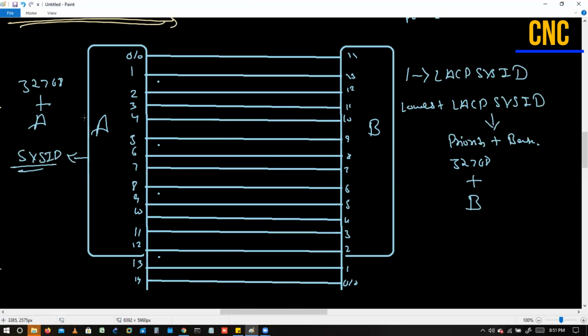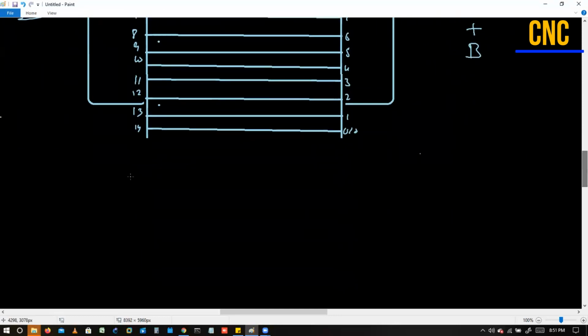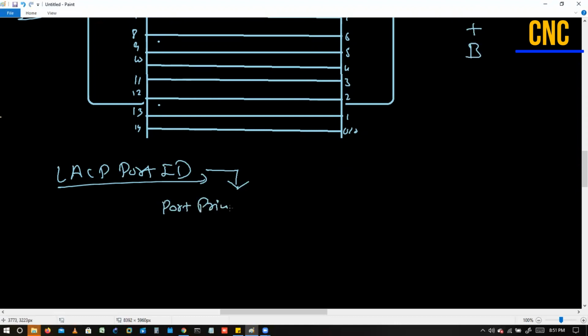Now switch A has to take the decision on which interfaces will be up and which interfaces will be in the passive state. Switch B can't do anything. So switch A has to do an election for the LACP port ID. Again, this is a combination of two things: one is port priority and the other is port number, just like the port ID in spanning tree.